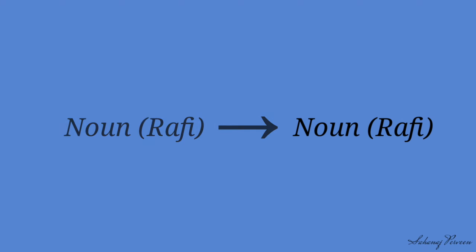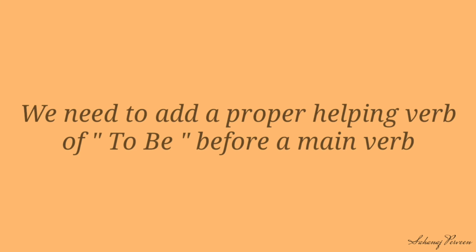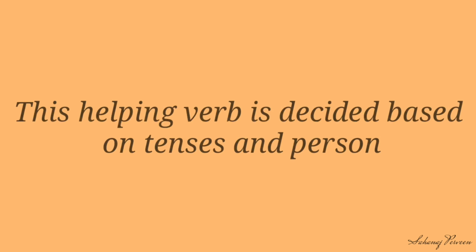Dear student, if the subject is a noun, then there will be no change. Next, we need to add a proper helping verb of to be before a main verb. This helping verb is decided based on tenses and person.